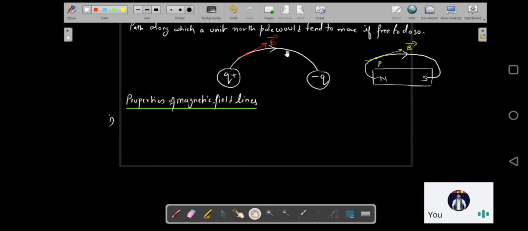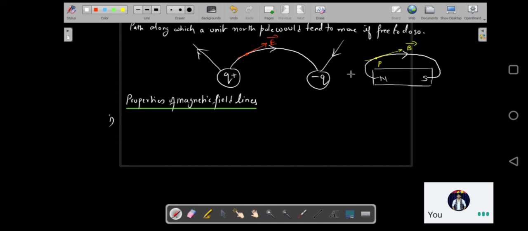What did we know about the electric field lines? The electric field lines, or the electric lines of force, were not continuous. They used to start at a positive charge and end at a negative charge, or start at a positive charge and end at infinity, or start at infinity and end at a negative charge. Their source or sink was a charge. But in the case of magnetic field lines, they are going to be continuous.